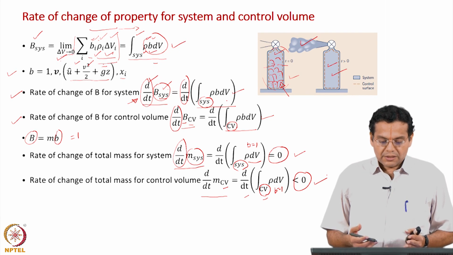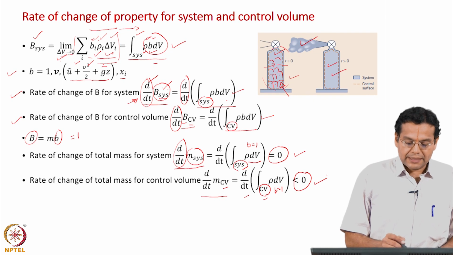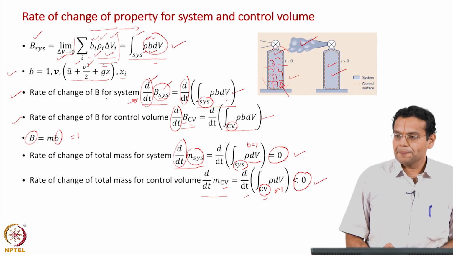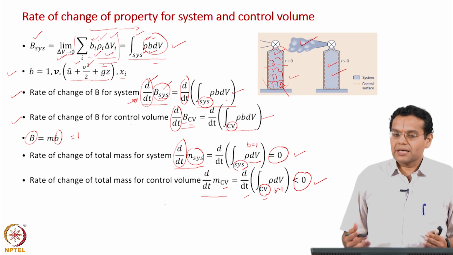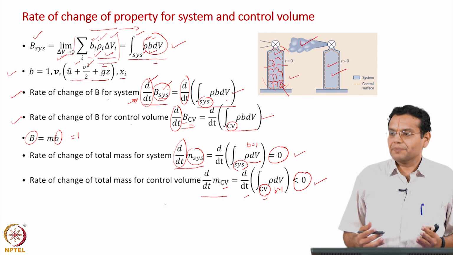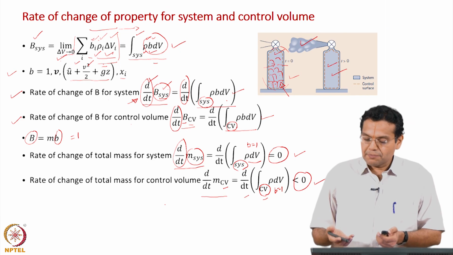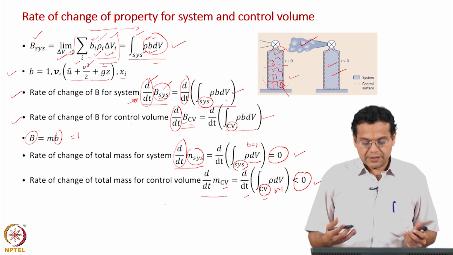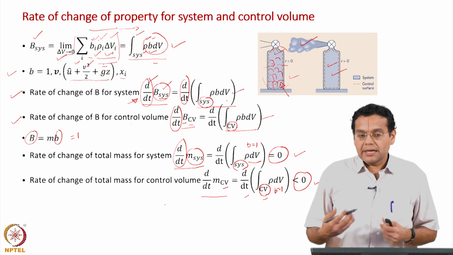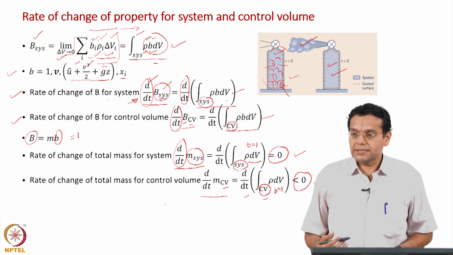So, now as I told you, the objective of this slide was to express the rate of change of property for the system and the rate of change of property for control volume. We also took a simple example to see that these two rates of change are different. Taking mass as an example, the rate of change of mass for the system is 0, the rate of change of mass in the control volume is less than 0.